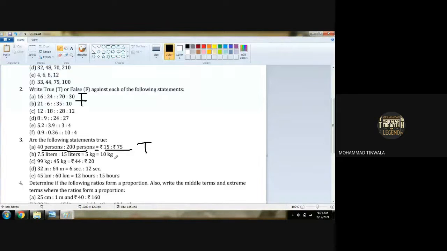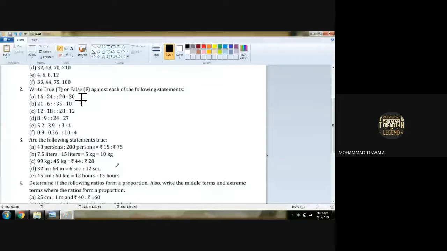Did you understand what we are doing? Whatever unit is given, we don't care. Minutes, seconds, kg, rupees, liter and kg, we don't care about the unit. But is the ratio of this unit and the ratio of that unit equal or not? That is what we have to compare. If they are equal, then the statement is true. If they are not equal, the statement is false. Understood, girls?